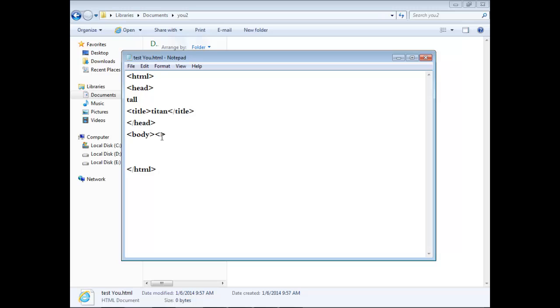That's the most important for body. Okay, and we say H1, IIS 7 is working.